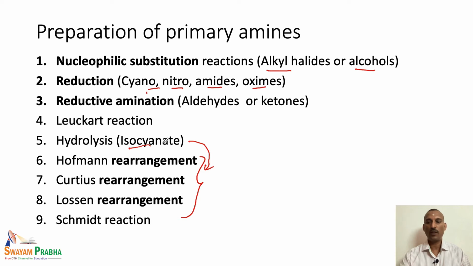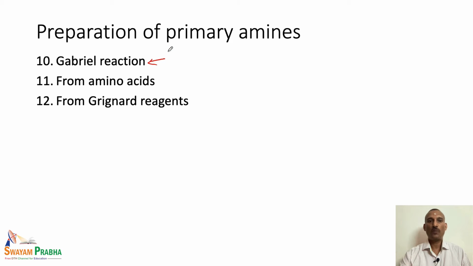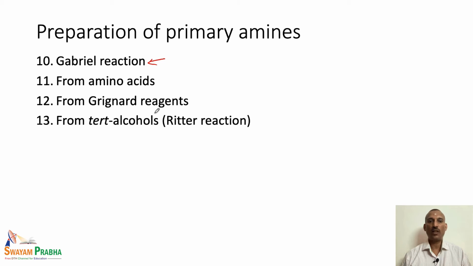There are also other methods like the Gabriel phthalimide synthesis, which is a very important reaction for the synthesis of primary amines. We can also prepare amino compounds from amino acids or Grignard reagents, and finally we will look at the Ritter reaction.